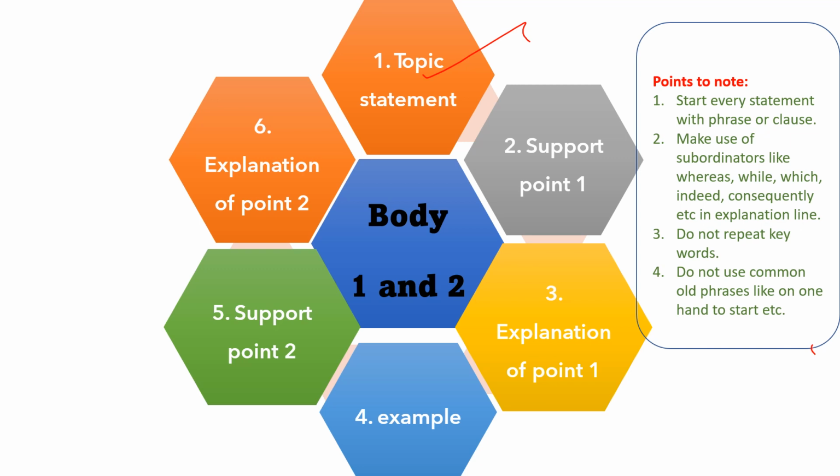For this question that we saw, if we are saying that they should have pets, then we have to support it with one point. So start again with a phrase. Don't start with firstly, secondly, last but not the least. These words are called linkers. Try to avoid using linkers and turn to phrases and clauses.